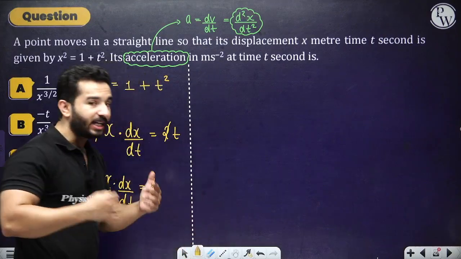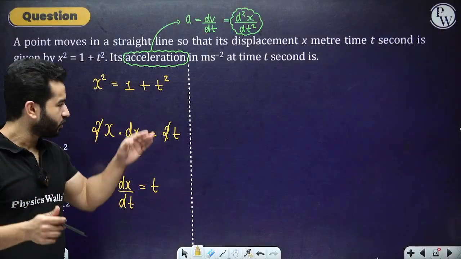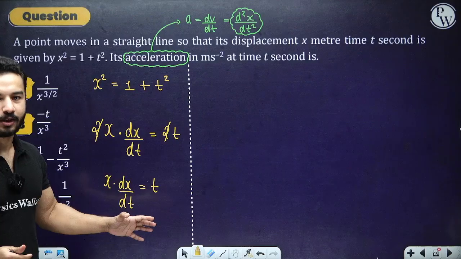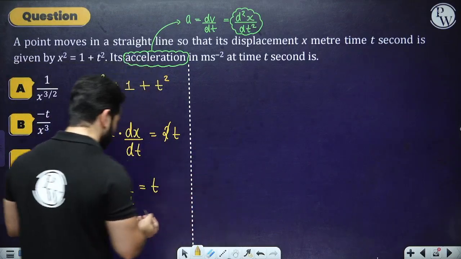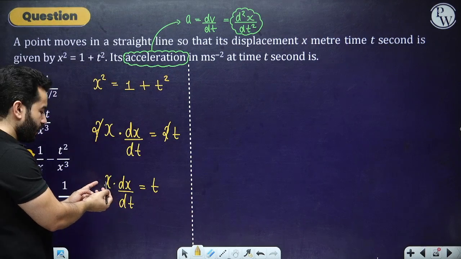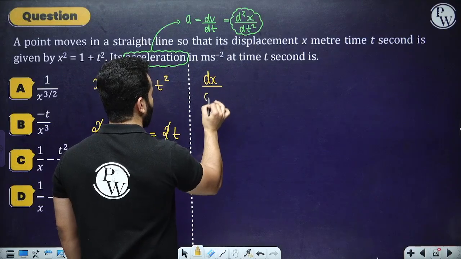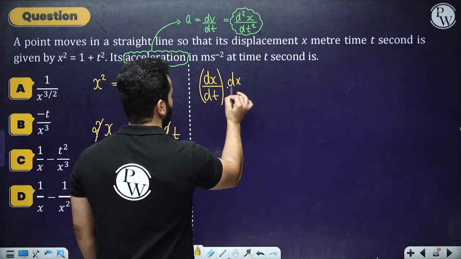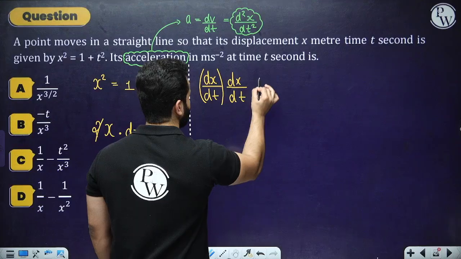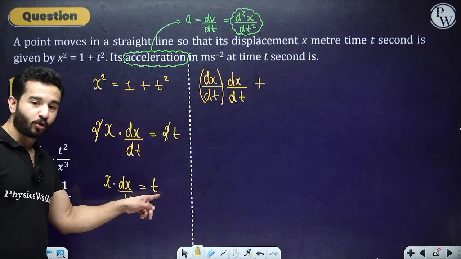And I'm taking so much time because I'm also speaking, I'm also explaining. When you're going to do it, you're going to solve it quickly. So it won't take more than 40 seconds for you. So again, let's differentiate it, use the product rule over here. First differentiate x, so it would be dx by dt. We have got one more dx by dt, plus, please remember, we are using the product rule, do not jump to the t side.